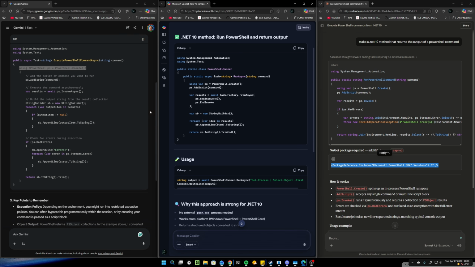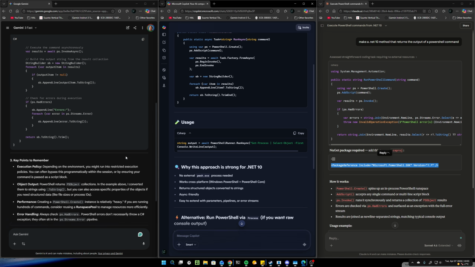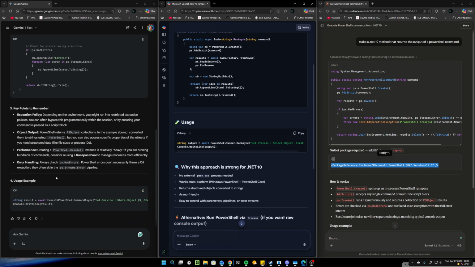I will say that if you don't know .NET, C#, you now have 3 different engines telling you to do it in somewhat 3 different ways. And here's the thing you have to remember, none of these are following any standards. Why this approach is strong for .NET: key points of execution policy, object output, performance, error handling.